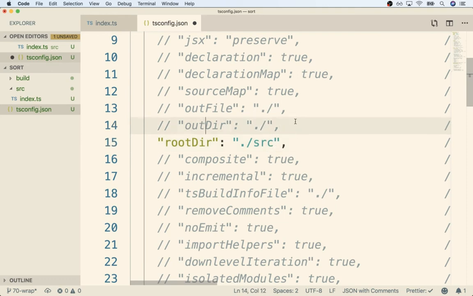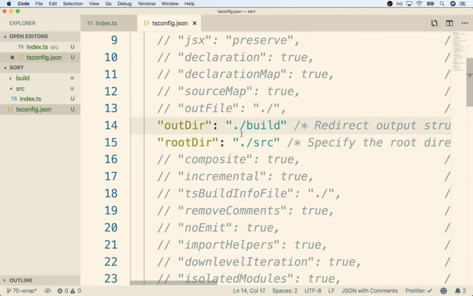Then the outDir is where we want to place all of our compiled code. So I'm going to uncomment that, and I'm going to say take all of our compiled code and put it into that build folder, like so. Once I've done all this, I'm going to save this file.